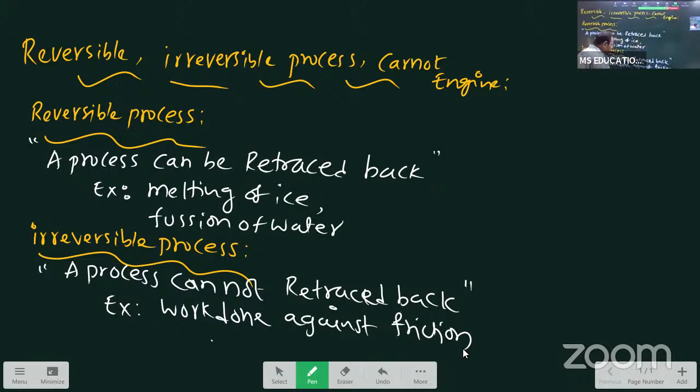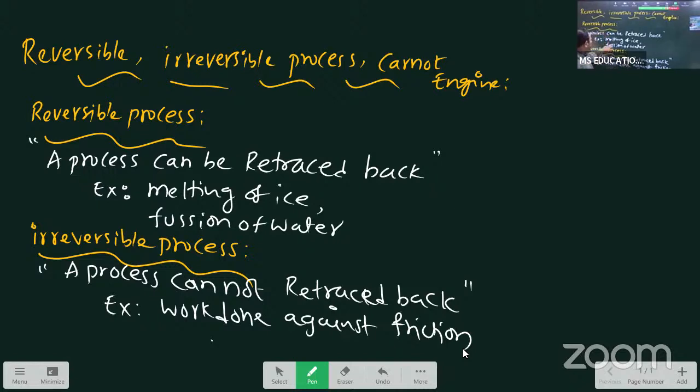What is the Carnot theory? Carnot is a person. So, Carnot engine: reversible definition, irreversible definition, with a minimum of one example. A process can be retraced back. One more example is there, actually an intermediate case: Seebeck effect, Peltier effect, all these effects, thermal electricity concept from intermediate.